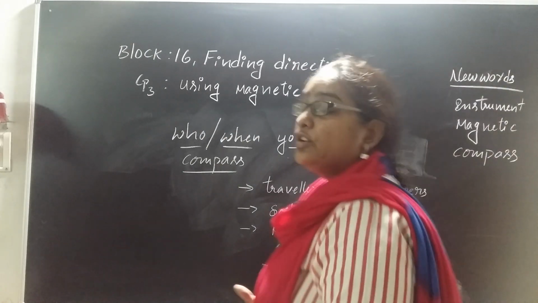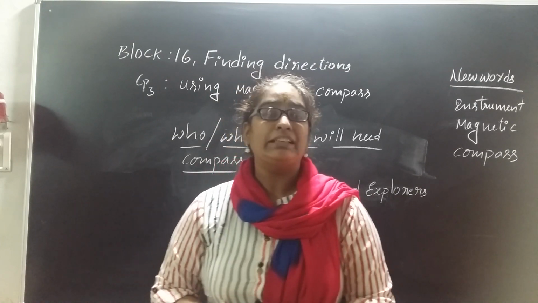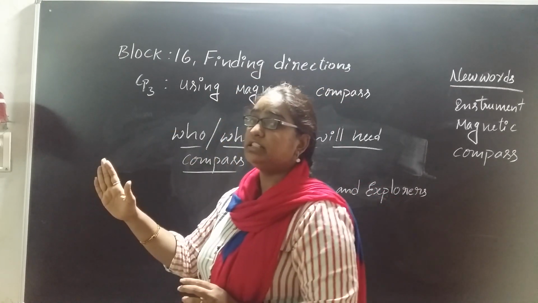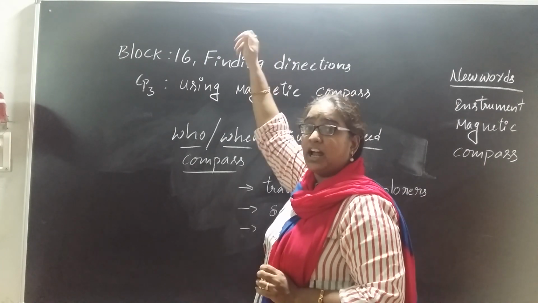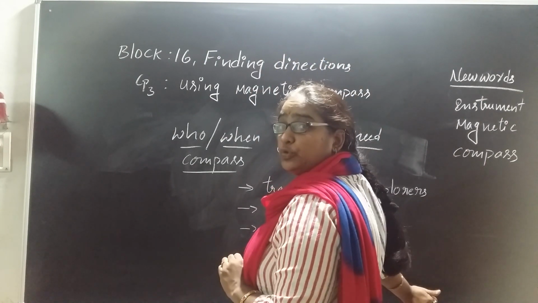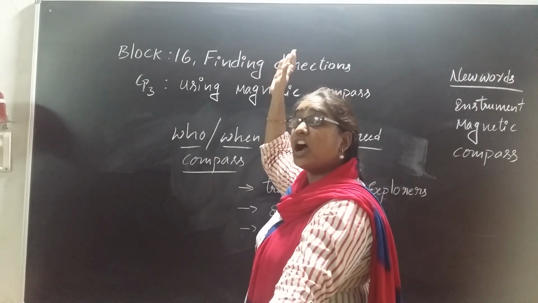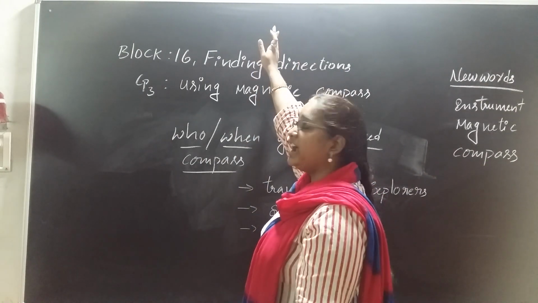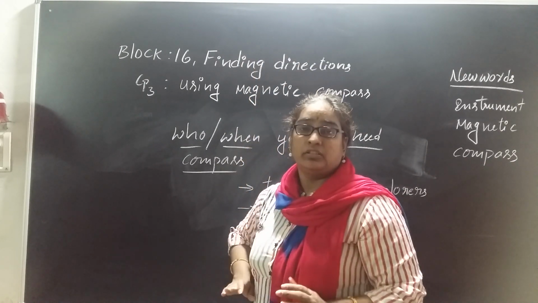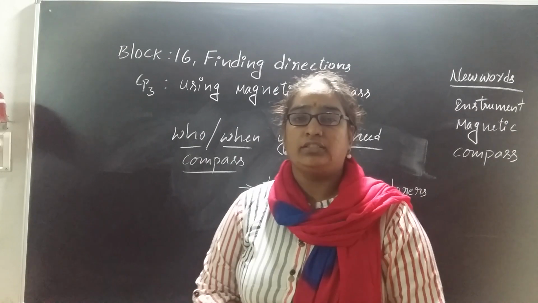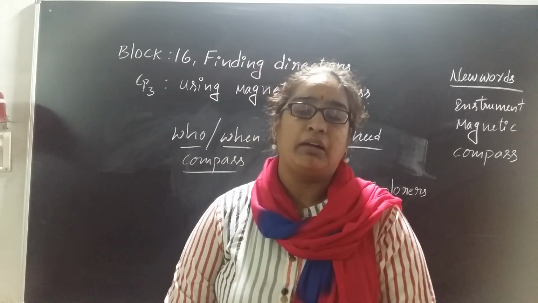Okay, children. So up to now what we have learned is how to find the directions based on north. If you are facing north, then on your right side you will always have east, and at your back you will have south, right? And opposite to east, it will be west on your left hand side. So up to now we have learned directions based on the compass.